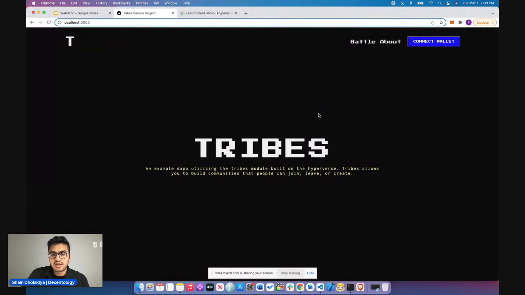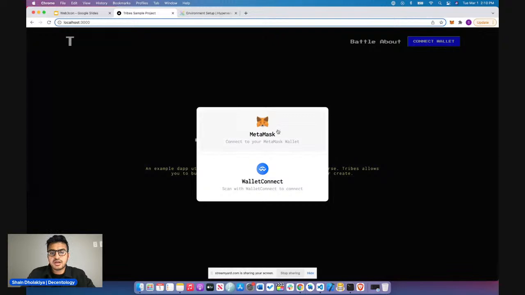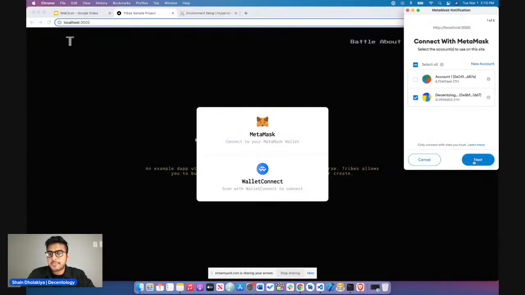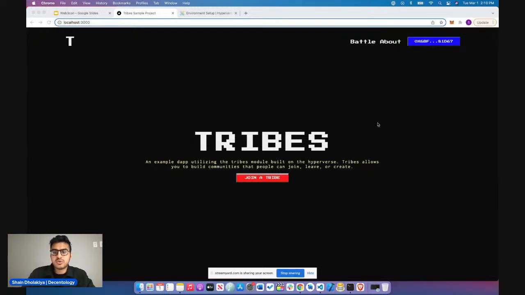When a user comes on, just like the Web2 world with authentication, they would simply click Connect Wallet. This will prompt us and ask whether we're using MetaMask or any other wallet provider. Once I click MetaMask, you will actually see the MetaMask extension pop up and authorize to connect to this Web3 app. After I'm connected, you will see the wallet address pop up on the Connect Wallet button, as well as a Join a Tribe button. So let's do that here real quick. We click MetaMask, click Next, Connect, and now we are authenticated and have access to the Web3 app. You can see here the wallet address popped up and Join a Tribe.